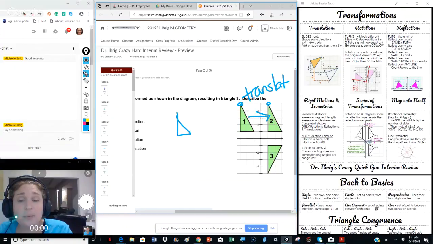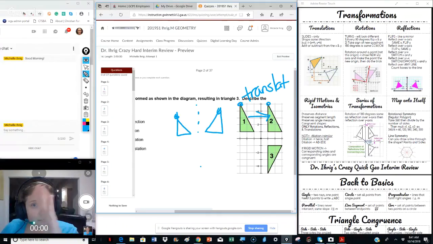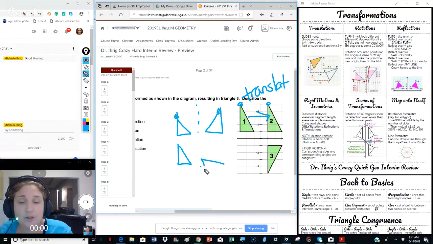If it was a reflection, then it's still pointed up, but they look different because it flipped. Because the shape stayed the same, it just slid, that's how we know it's a translation. Now, if it was a rotation, it would be turned a different way, and it's not turned a different way.